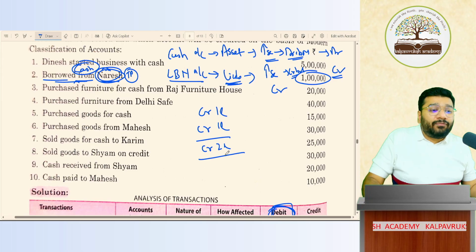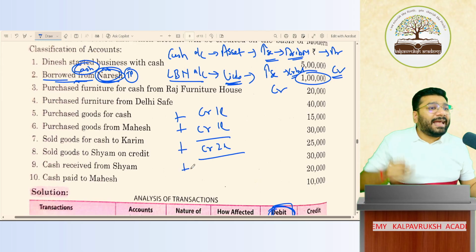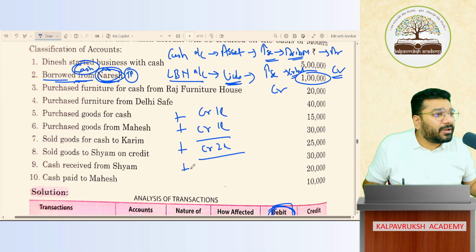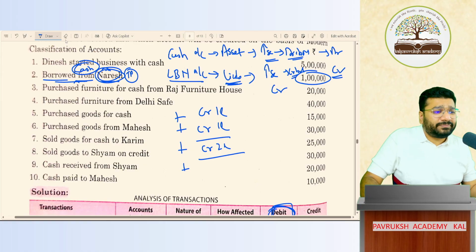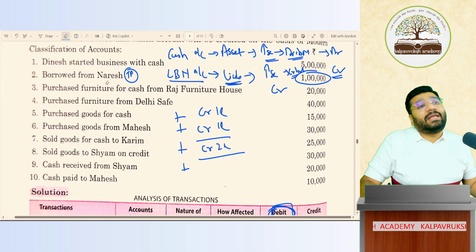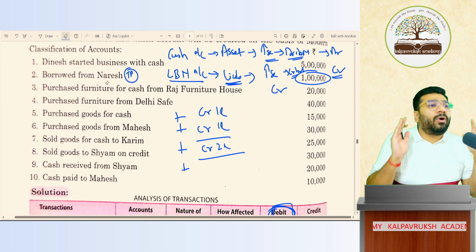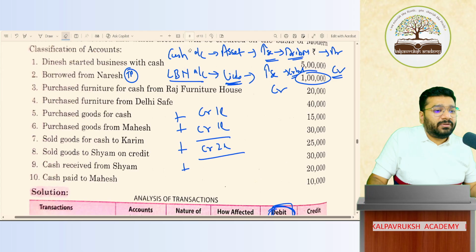So, in a liability item, if you keep on crediting, it keeps on adding. So, credit is acting as add. Got it? Not got it? This will become even more clearer when we do ledger. After journal, when we do ledger, you'll get a beautiful clarity of what is the meaning of debit and credit. Trust me.